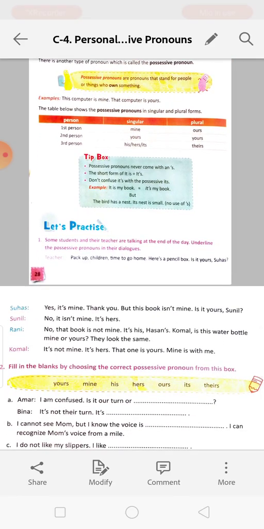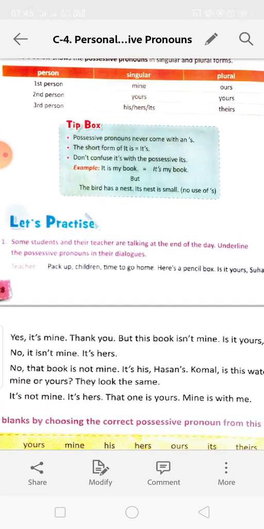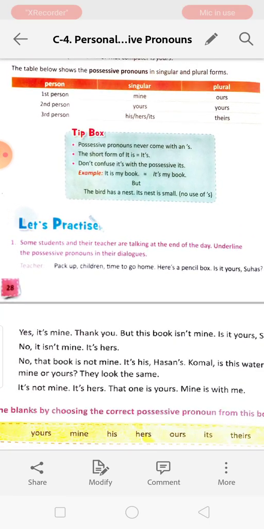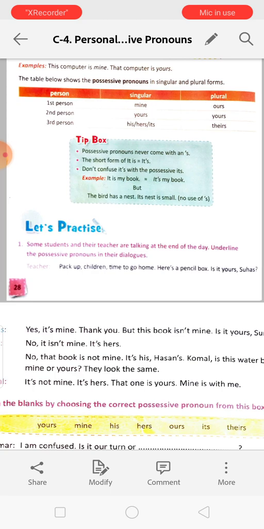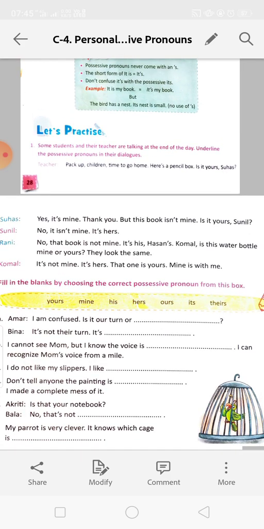Now next, some students and their teacher are talking at the end of the day. Underline the possessive pronouns in their dialogues. Pack up, children, time to go home. Here's a pencil box. It is yours. Here yours is the possessive pronoun. Suhas: Yes, it's mine.